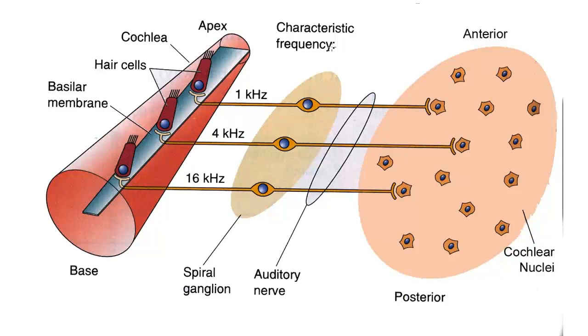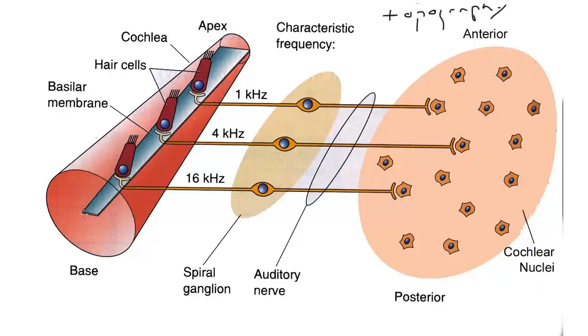A central component, a major component to all sensory systems except the olfactory, and even it has some elements of this, is a topography. Topography means that as you move across some collection of neurons, you move across sensory space. Now, how do you get one of those?